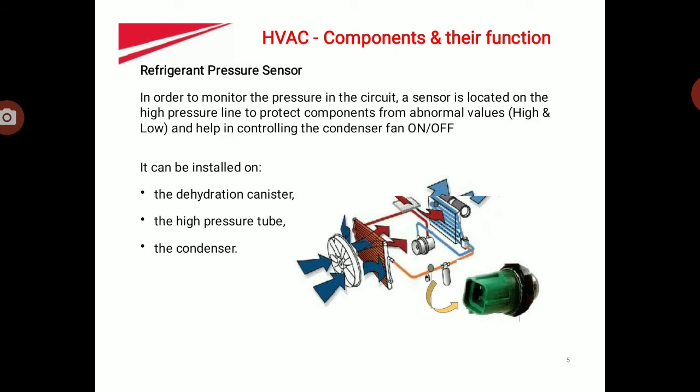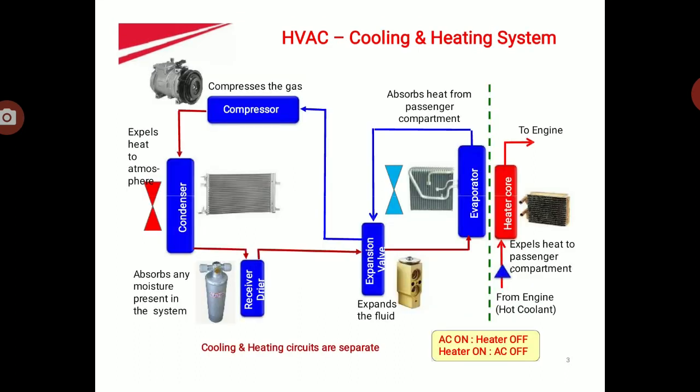In the condenser, there is a refrigerant pressure sensor. In order to monitor the pressure in the circuit, the sensor is located on the condenser. Based on this input, the condenser fan automatically goes on and off. From the condenser it goes to the receiver drier. The receiver drier has no influence on the cooling system, but it absorbs the moisture present in the system. From the receiver drier, the liquid refrigerant goes to the expansion valve.